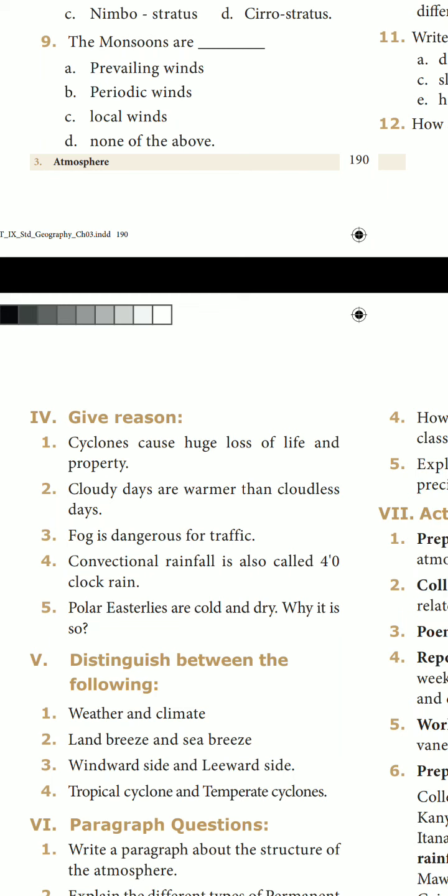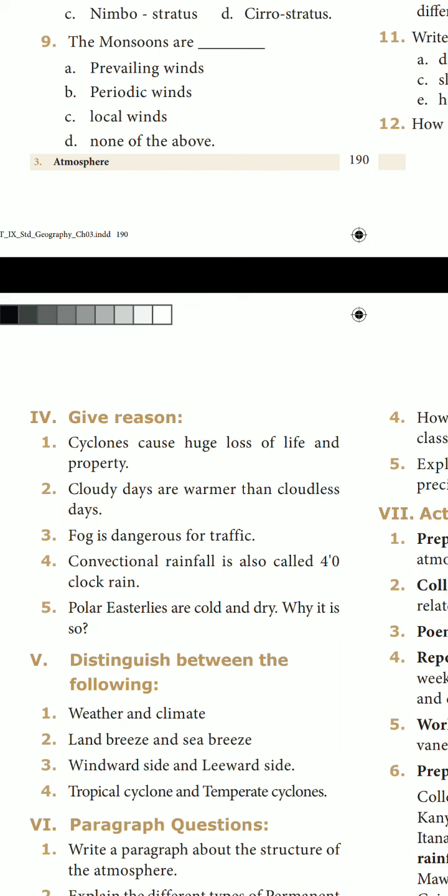Next one, stratosphere. Stratosphere lies above the troposphere. It extends to a height of about 50 km above Earth's surface. Since this layer has a concentration of ozone molecules, it is also referred to as ozonosphere. The temperature increases with increase in height in this layer. The upper limit of the stratosphere is called stratopause. Next one, mesosphere. Mesosphere extends between 50 km and 80 km. The temperature decreases with increasing height. Radio waves transmitted from Earth are reflected back to Earth from this layer. The uppermost limit of the mesosphere is the mesopause.